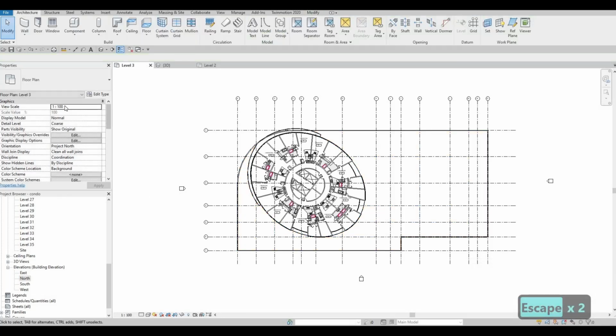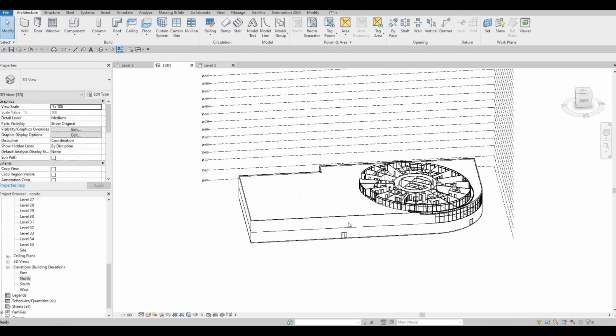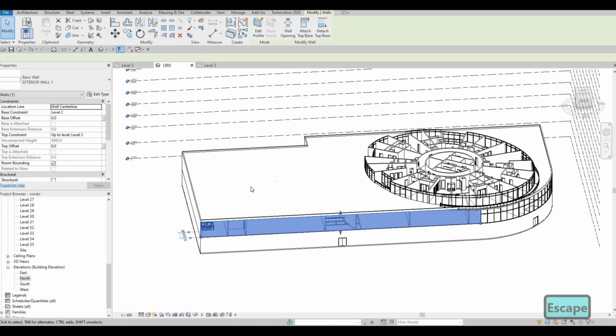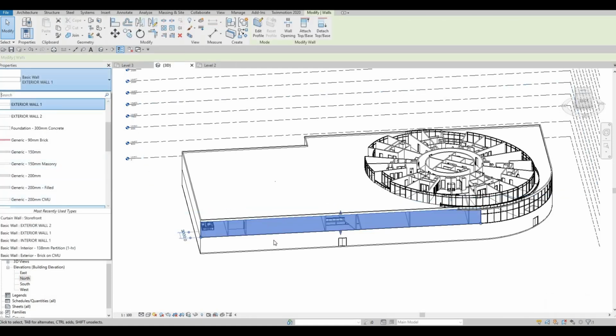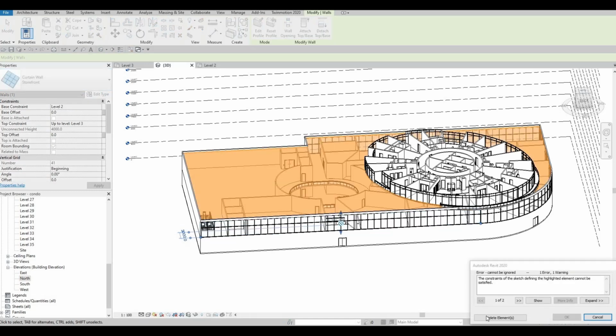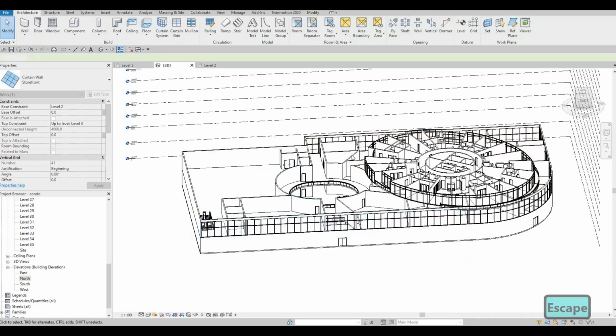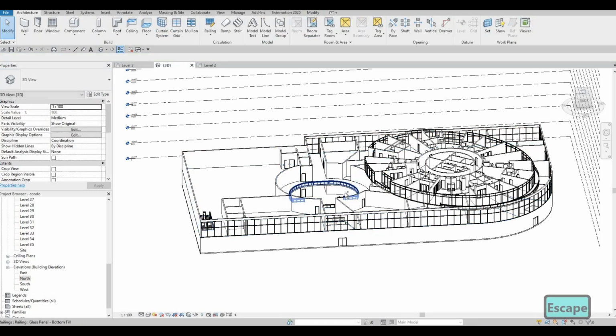Okay, so now if we change that to a storefront, it will cause us to be able to delete the roof. So if we check it out, I just want to point this out to you guys, and then delete the item, it will delete the roof.